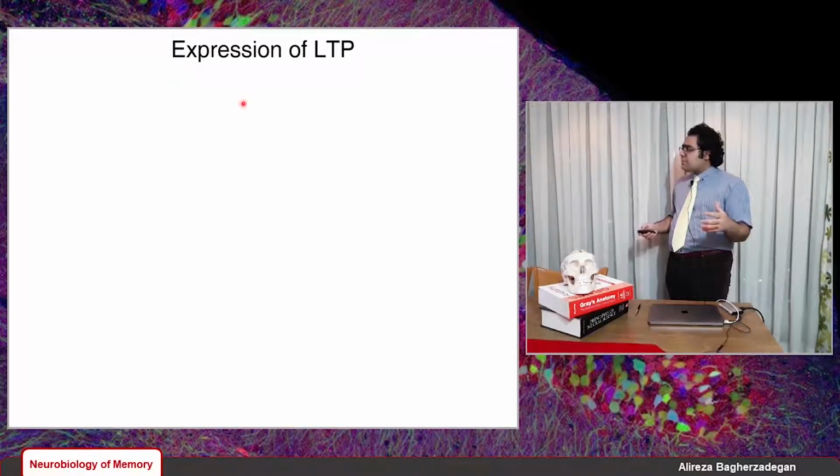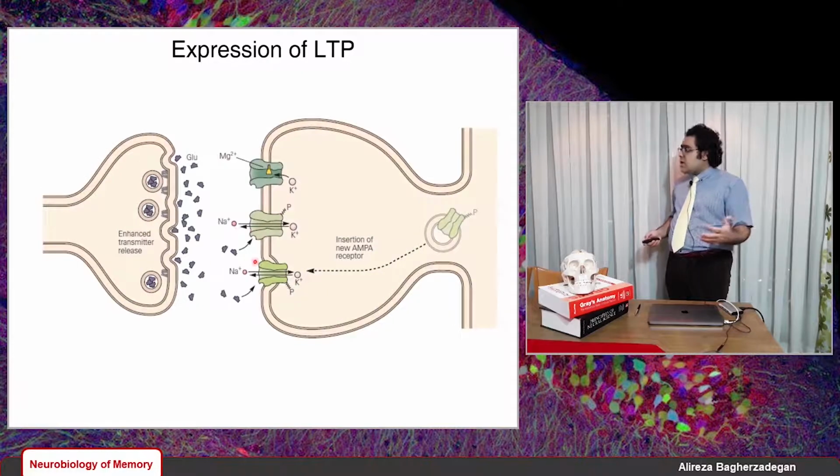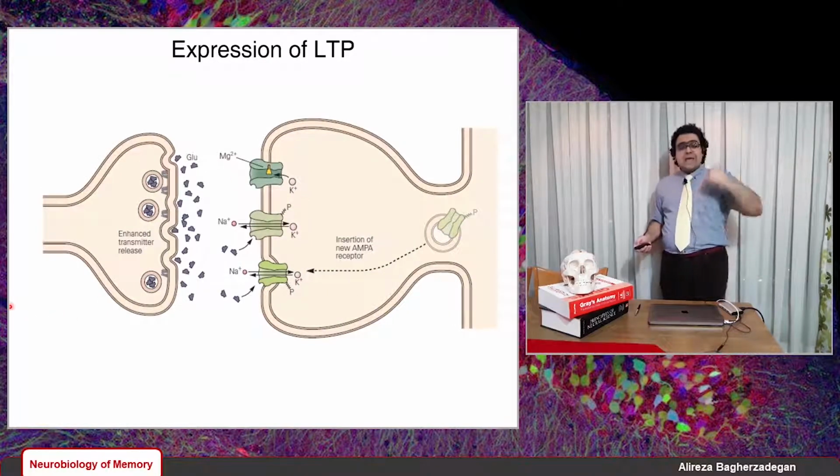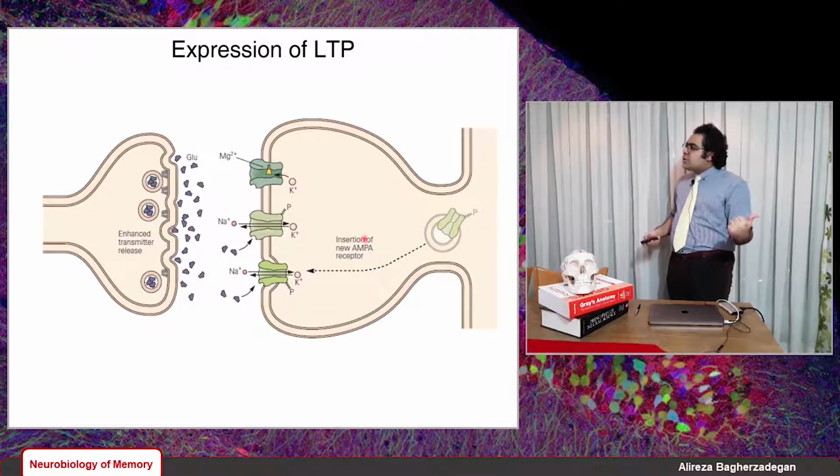Now let's talk about what happens in the expression of LTP. Those biochemical reactions activated during the induction of LTP have two major effects on the synapse in order to express the LTP. One of them I already told you is the enhancement of transmitter release by that retrograde signaling by nitric oxide. So nitric oxide is synthesized in the postsynaptic terminal. It signals back to the presynaptic terminal, and tells it to enhance the transmitter release by activating protein kinase A and C.